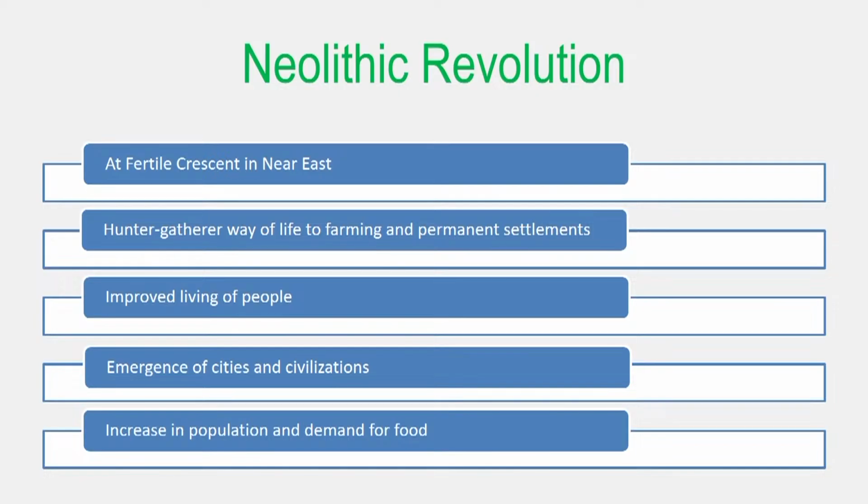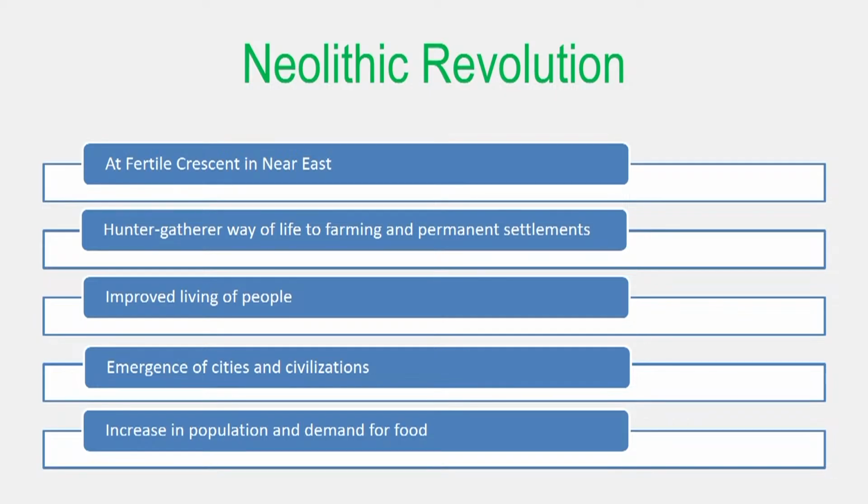This Neolithic revolution first started at the Fertile Crescent near the East. This Fertile Crescent is a region around modern day Turkey, Iran and Iraq. In this period, the hunter and gatherer way of life was changed into a farming way of life as well as permanent settlement. Through this Neolithic revolution, there was an improved way of living of the people, and as a result there was the emergence of cities as well as civilization.